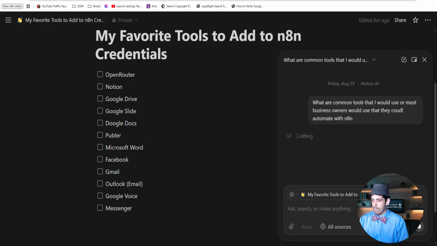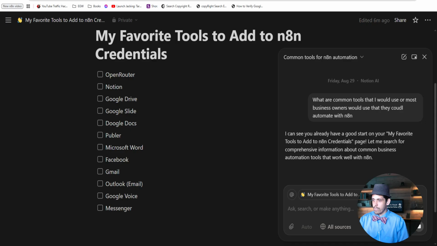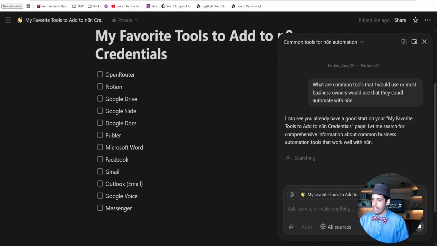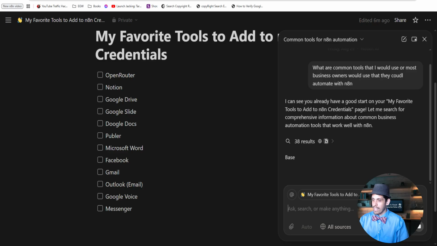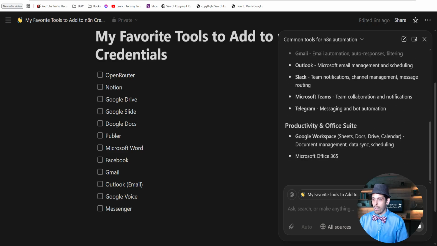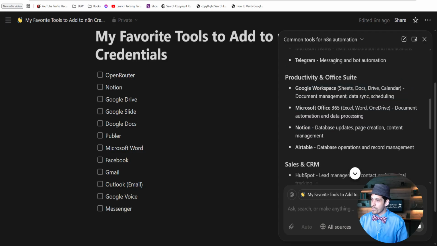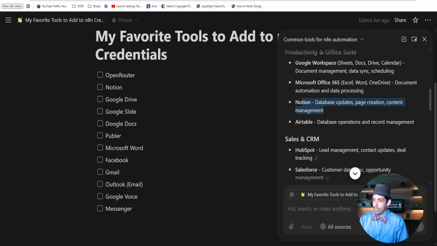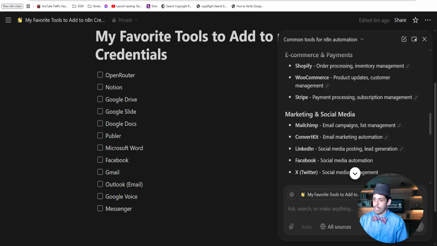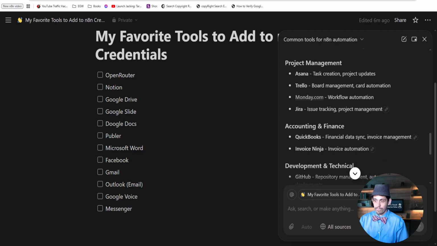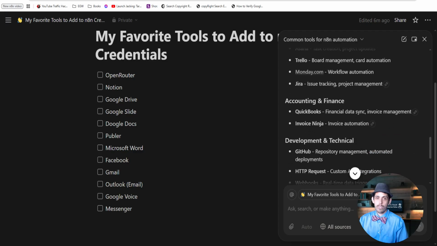And then I'm asking this, and it's going to say, like, I can see you already have a good start. My favorite tool is N8N. It found the page that I'm working on, right? And this will give you access to Notion, their documents, and other stuff. So now they're recommending Slack, Teams, Telegram, Google Workspace, Notion, Airtable. They're teaching us what kind of things we could use to automate. Well, that's cool, right? Because if you don't have an idea, then it gives it to you. That's exactly how I use AI.